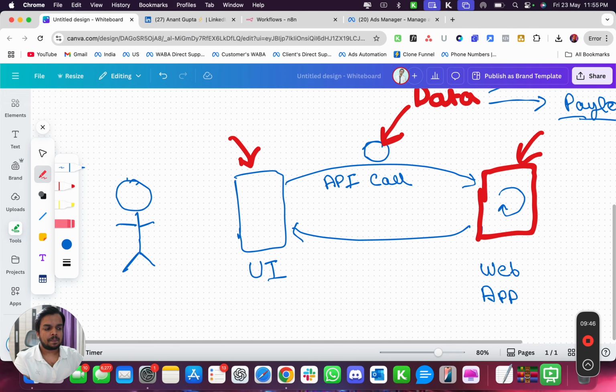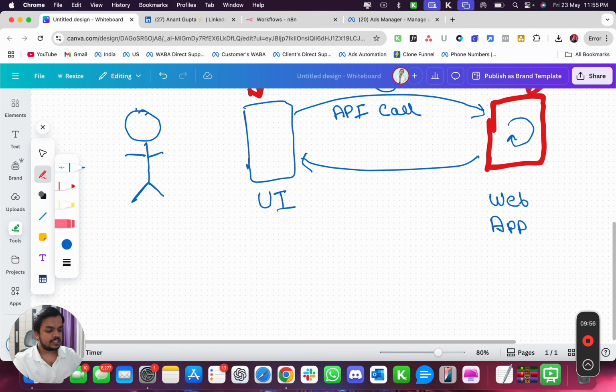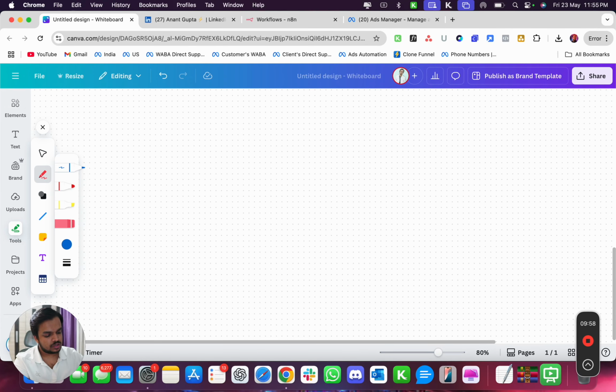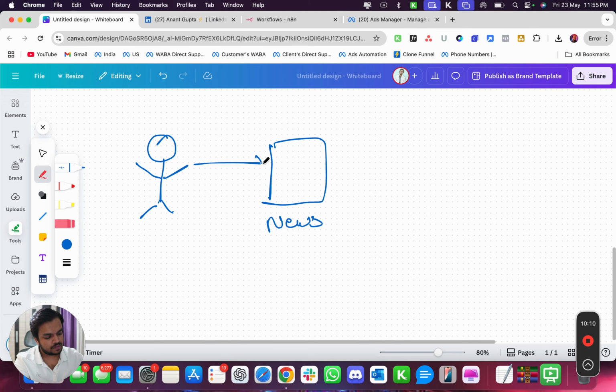So imagine every day you were retrieving information from a newspaper or a news channel or a news website, right? So what you had to do is go to the news website, right?